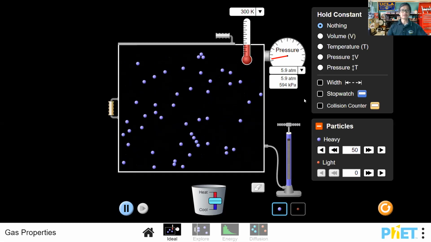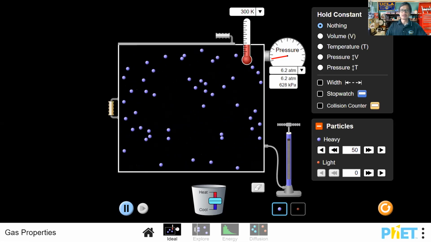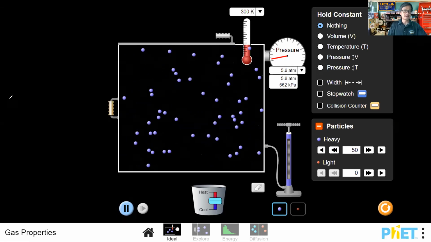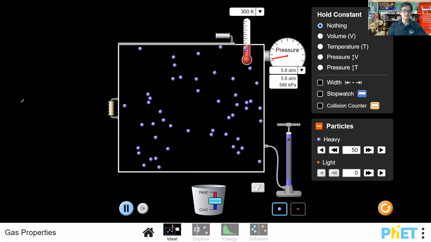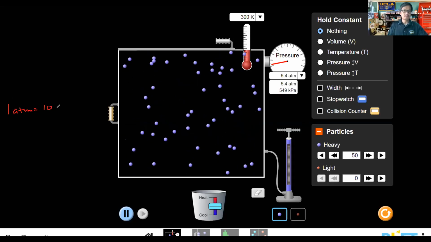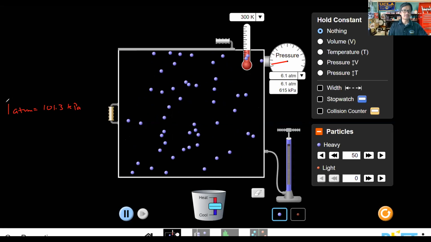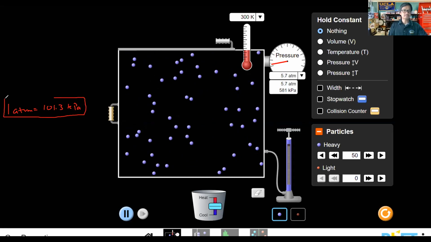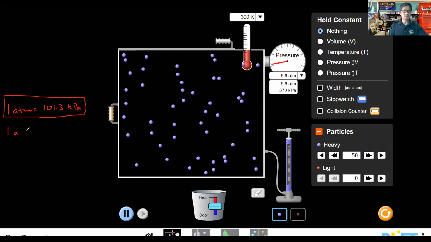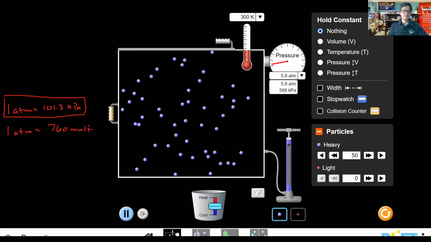pressure units. Okay, so you want to make sure you keep this in mind as you move forward as well. You notice here the two pressure units that are given to you are atmospheres and kilopascals. Okay, so we saw that the relationship between atmospheres and kilopascals is that for every 1 atmosphere you have 101.3 kilopascals. You need to make sure you remember this conversion factor as well. And furthermore, we saw that there's another pressure unit involved. We saw that 1 atmosphere is also equal to 760 millimeters of mercury.